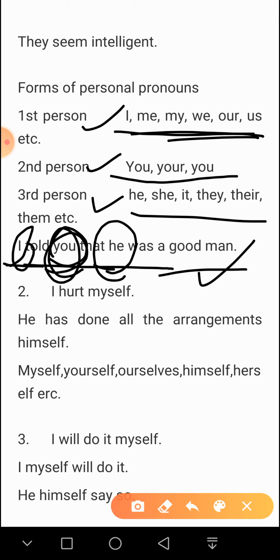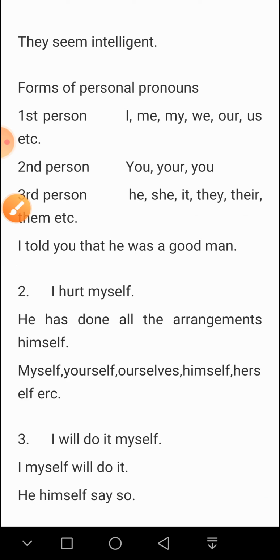So is the personal pronoun clear to you? So let us come to the next kind of pronoun. I hurt myself. See this example. I hurt myself. So here the action turns back upon I. So what is our next kind? He has done all the arrangements himself.